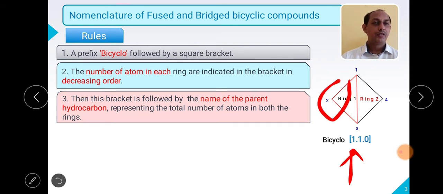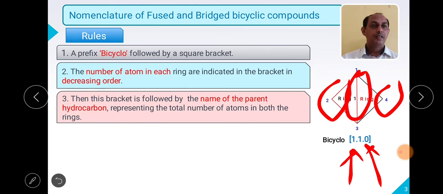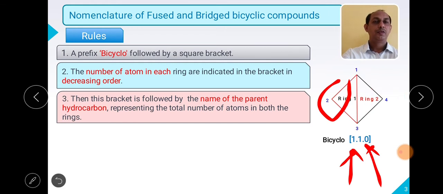For this particular structure, both rings have equal carbon atoms, so there is no problem about which ring is largest and which is smallest. The second one is for the number of carbon atoms in the second ring system, and 0 represents the number of atoms in between these two carbons. As there are no carbons, we have written 0. So this bracket is used for that purpose, right?